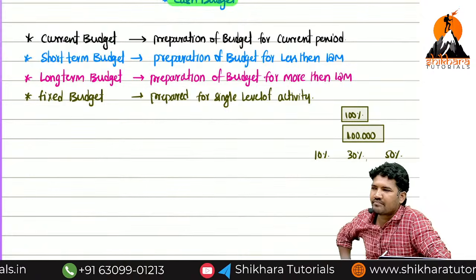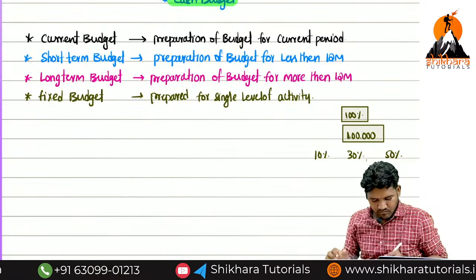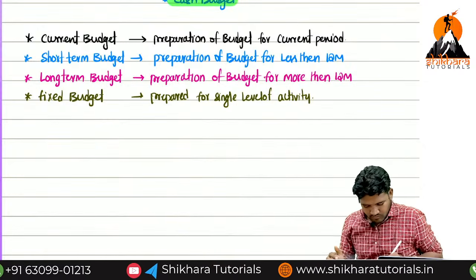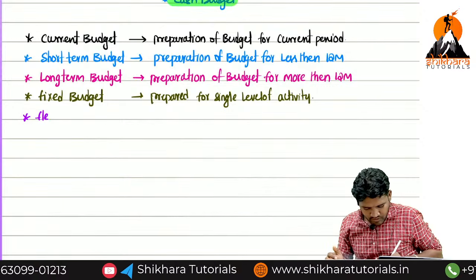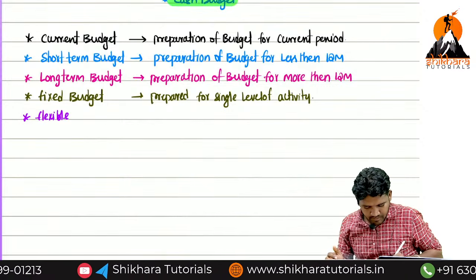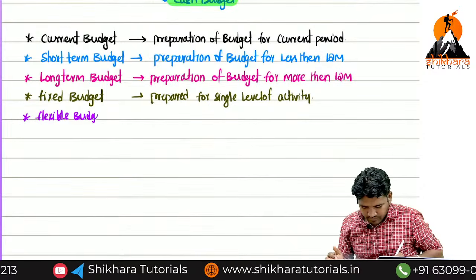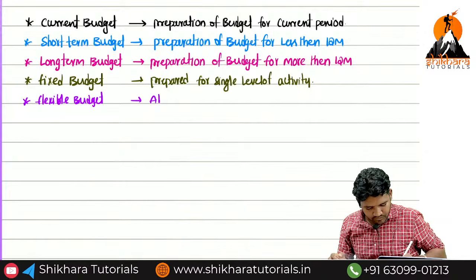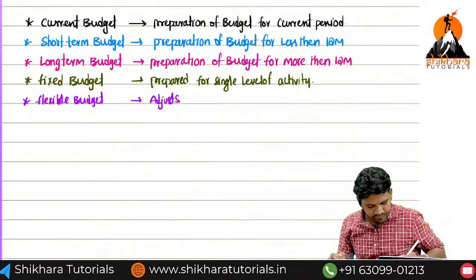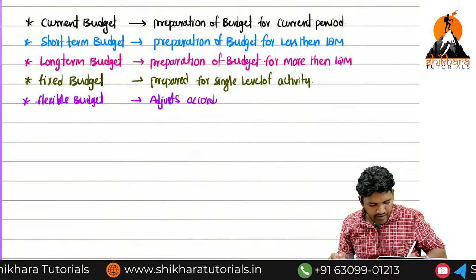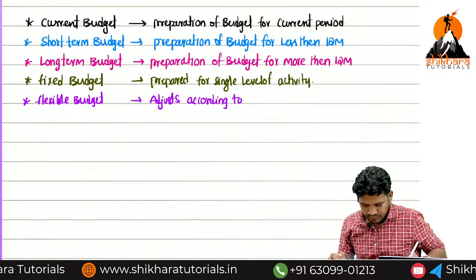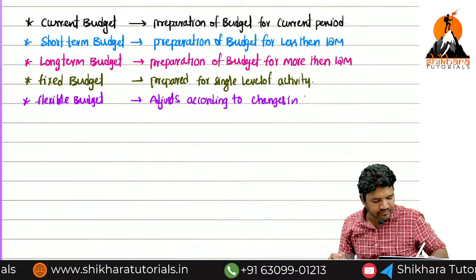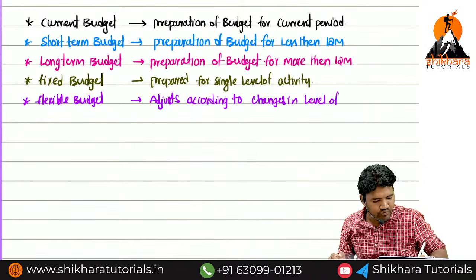Do you understand? Flexible budget: adjust according to changes in level of activity.